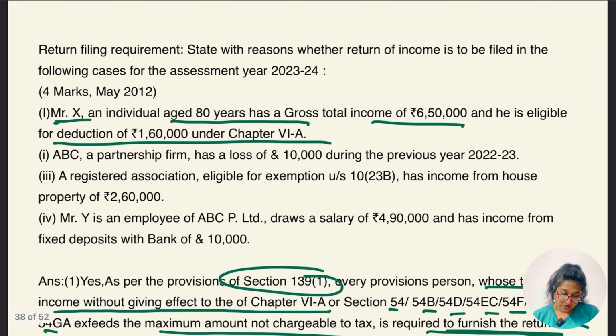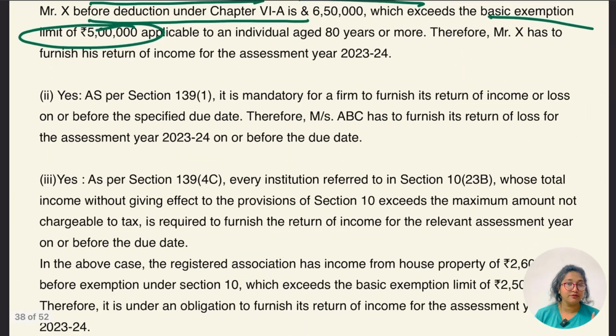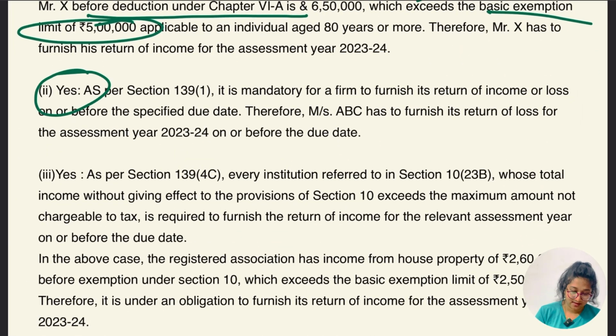Okay, so what about the second case? AB is a partnership firm. Okay, a partnership firm, and they have a loss of 10,000. Now you have to tell me whether they have to file the return or not. Yes, it is mandatory for the firm to file the return.